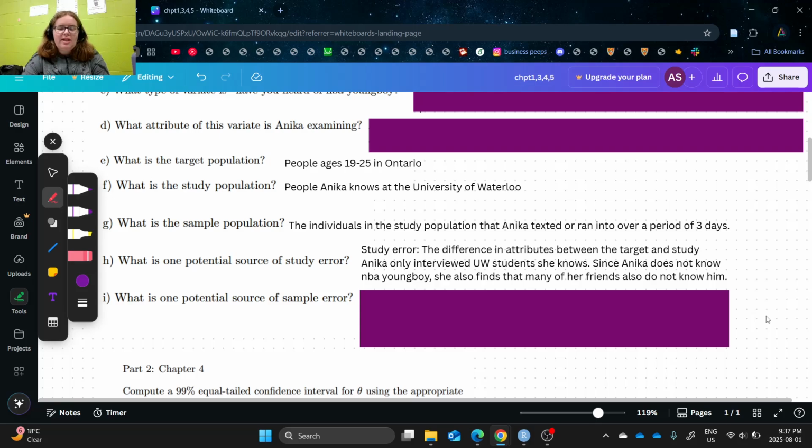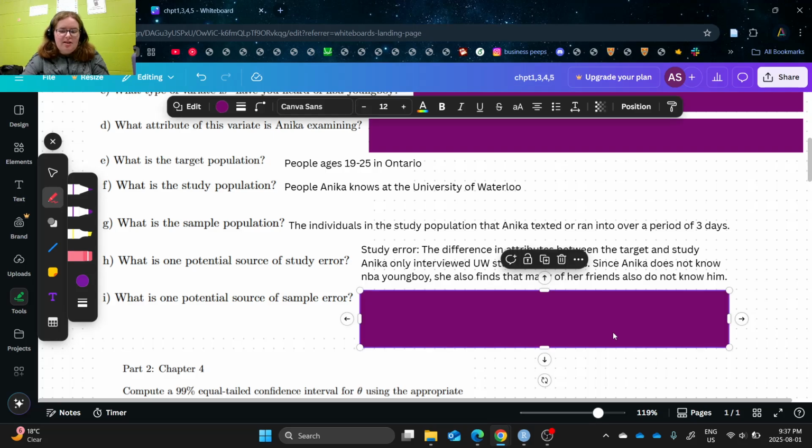My sister went to Tyler, the Creator in Toronto the other day, so I'm sure if you asked a bunch of people there, a lot more of them would know NBA Youngboy. But I was surprised at how many people know this guy. I kind of live under a rock, but oh well. And then, what is one potential source of study error?